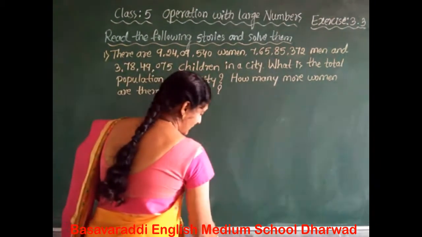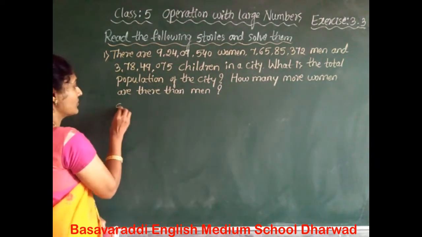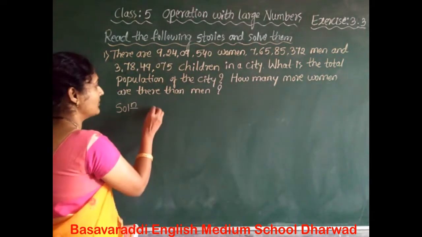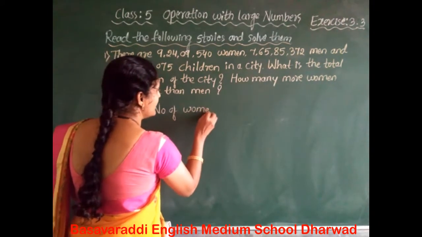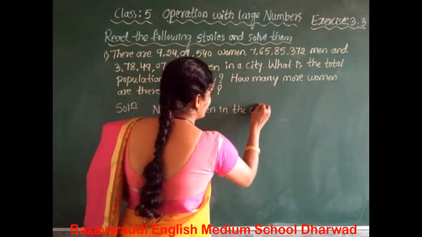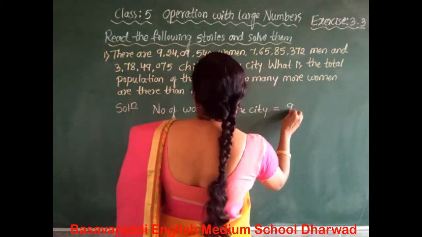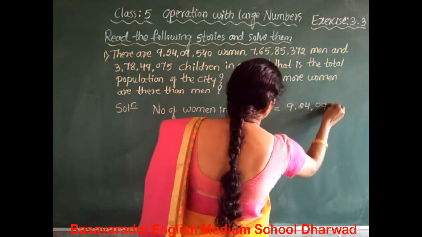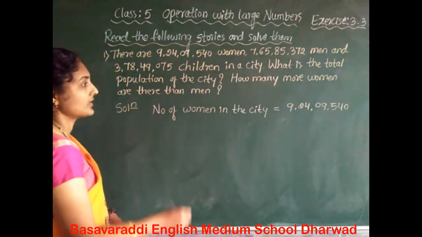Yes, now do the problem. We have to find out the total population of the city. Solution. Write the given numbers in the statement. The number of women in the city is equal to how much? The 9 crore 24 lakhs 9,540. This much of women live in the city.